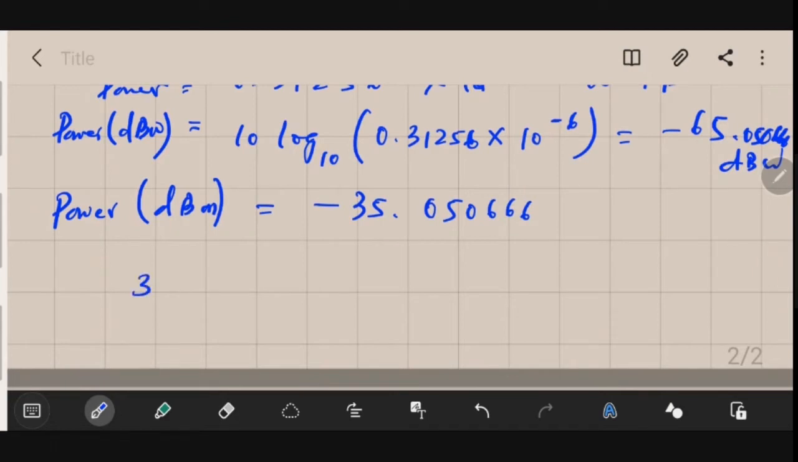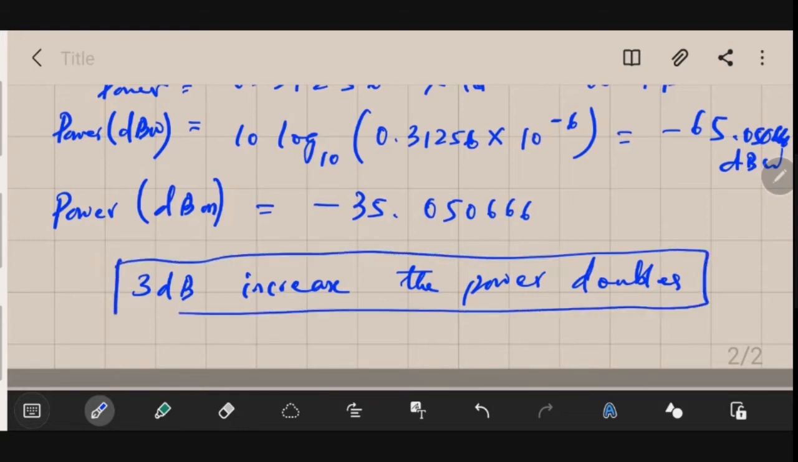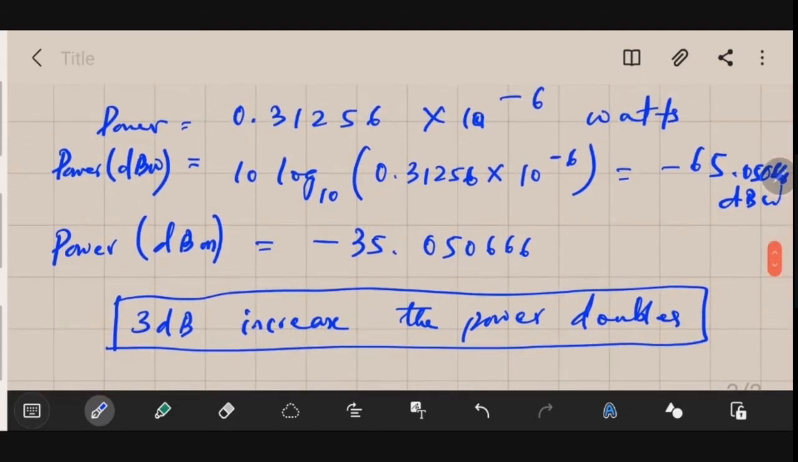With every 3 dB increase, the power doubles. You could try it yourself. Take it as an assignment. So you have taken the power as 0.31256 into 10 to the minus 6 watts. Just multiply 2 to it, you will get the double of it. Then you convert that into dB watt. You will find that the difference will be only 3 dB. Did you get it?